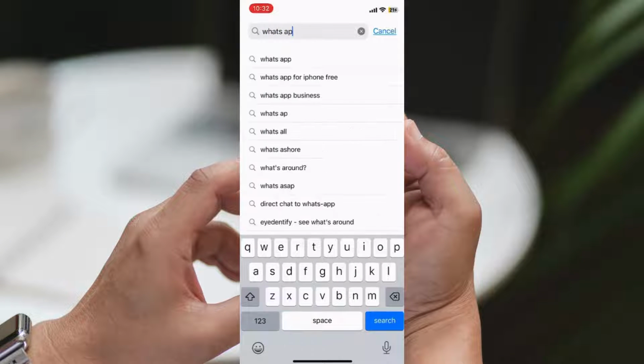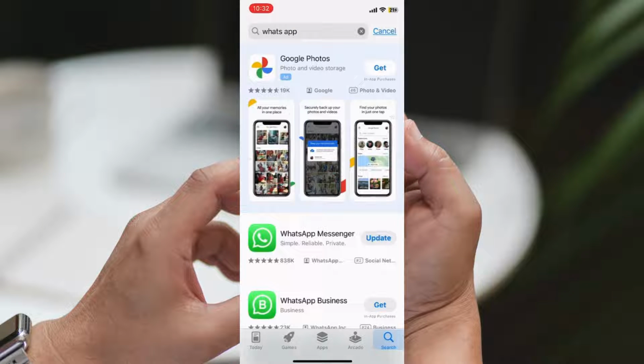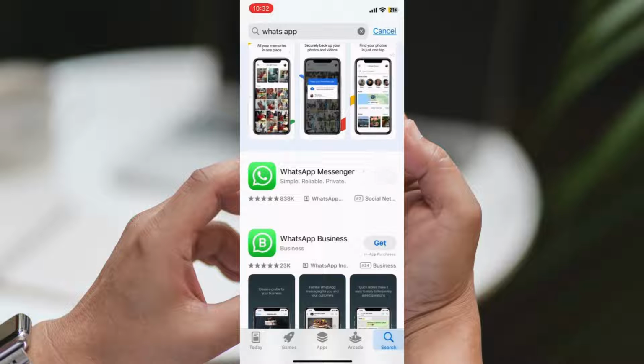Step 2. Update WhatsApp. Next, head over to the App Store on your iPhone. Search for the WhatsApp app and make sure you're using the latest version. If an update is available, tap on the update option to ensure you have the most recent version installed.